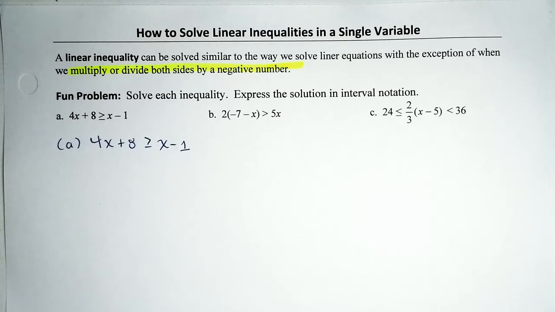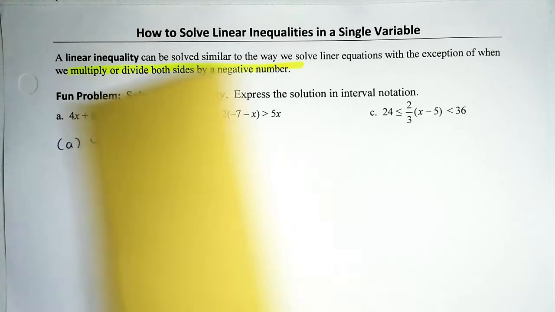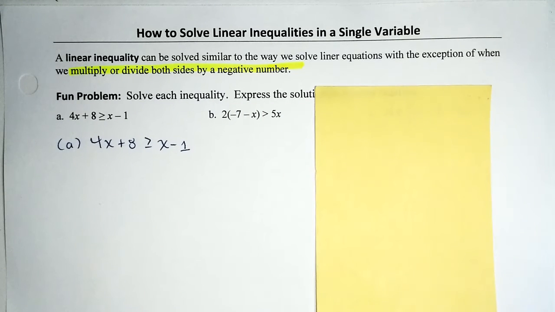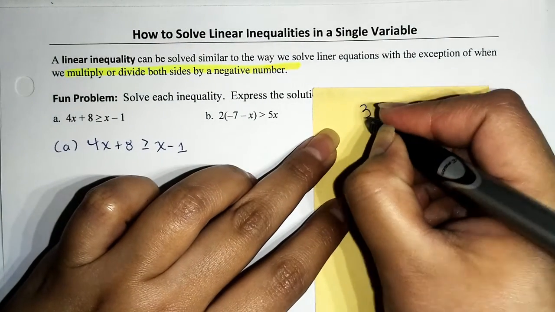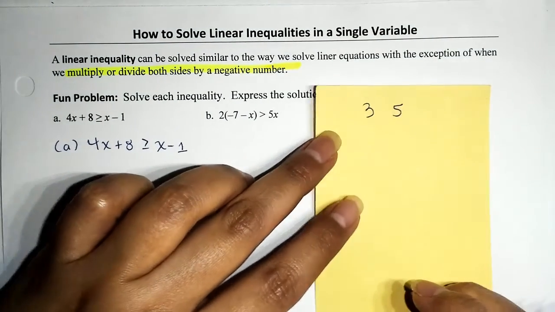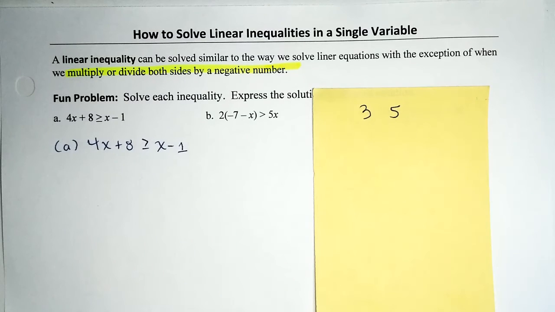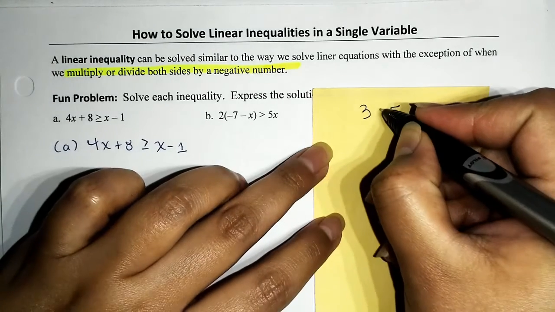And the reason being is not because the book said so, it's actually because the math says so. So I'm going to go ahead and explain why with examples. Okay, so let's just say I'm going to compare two numbers, say 3 and 5. And I know that you know that 3 is smaller than 5. So using our math notation, we're going to say 3 is less than 5.